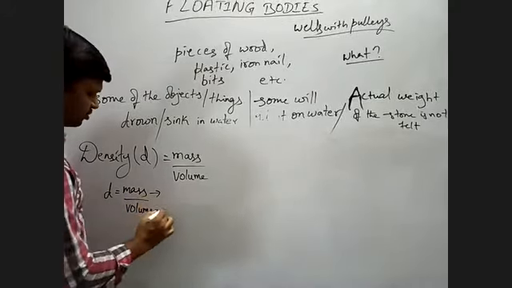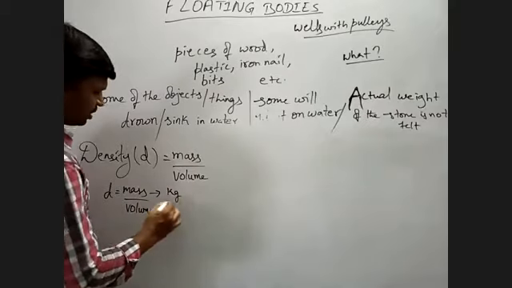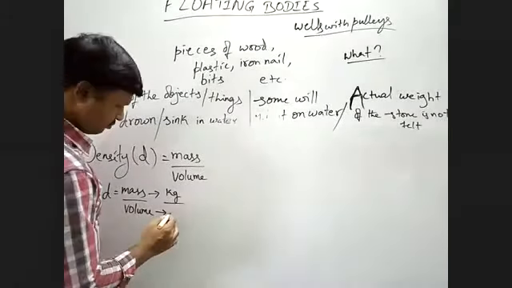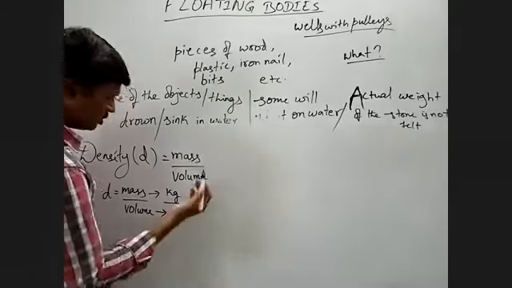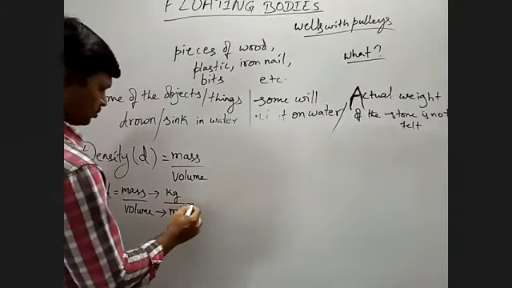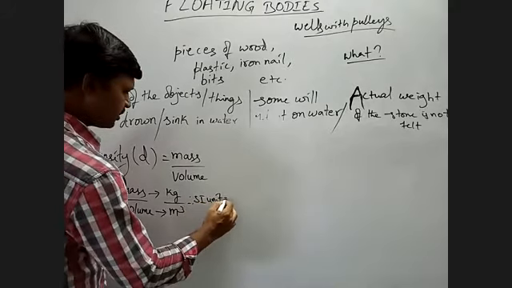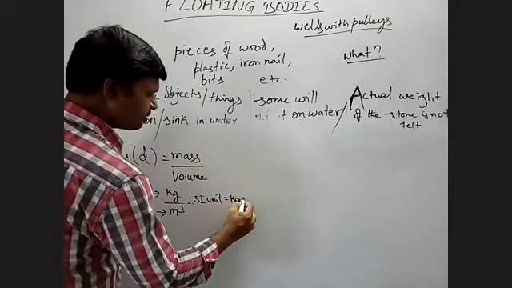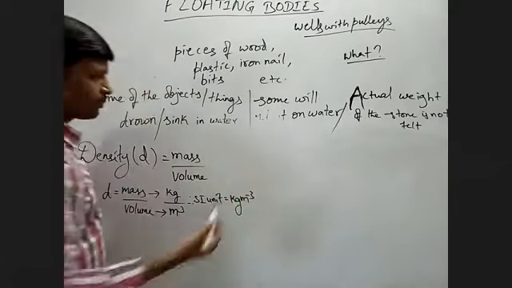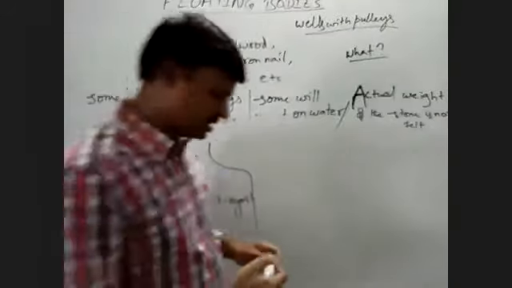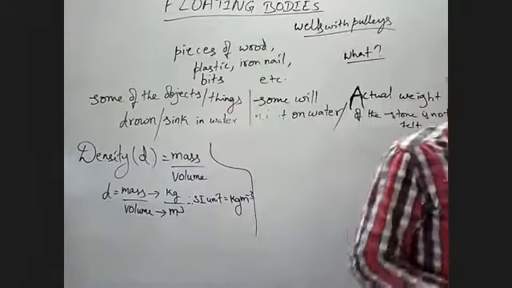What is the SI unit for mass? Kilogram. What is the SI unit for volume? Cubic meter, meter cube. Therefore the SI unit is kg per meter cube. So this is our concept of density.